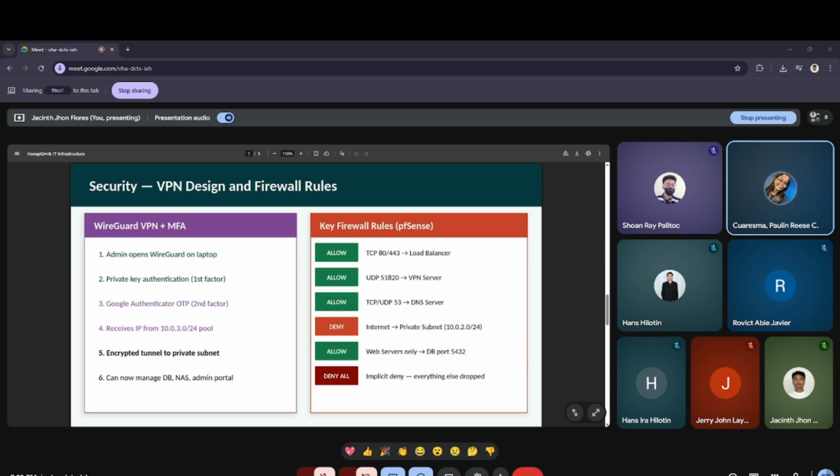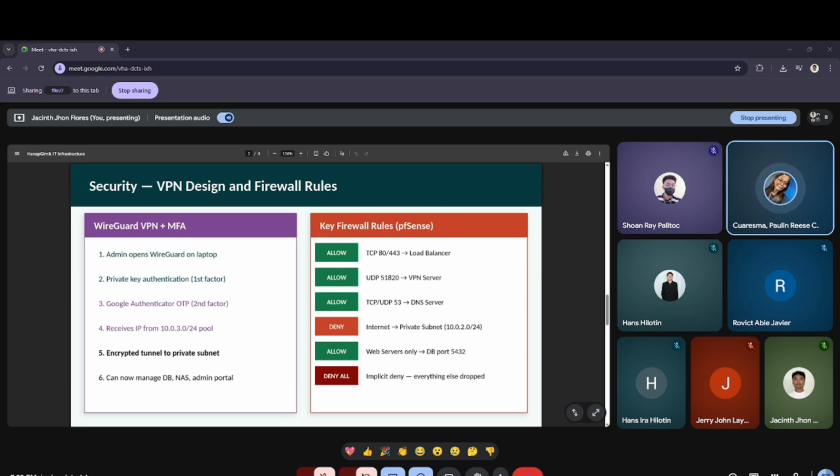So we use WireGuard with two-factor authentication. The admin first authenticates with a private key, then verifies a Google Authenticator OTP on their phone. Only after both factors pass do they get an IP from our VPN client pool and gain access to the private subnet. So a stolen password alone cannot get anyone in.